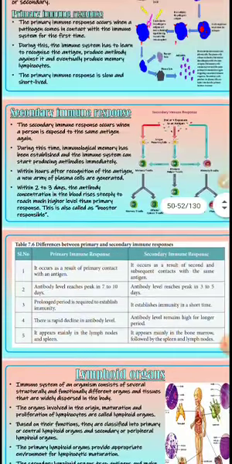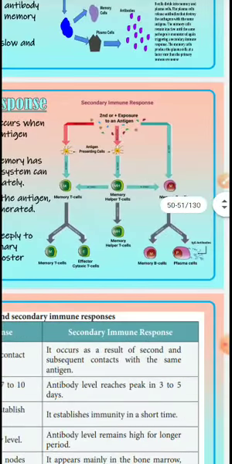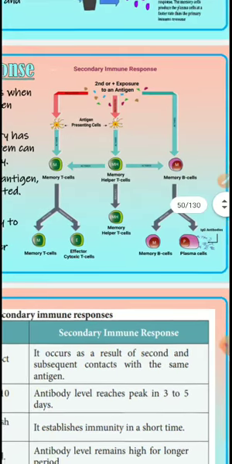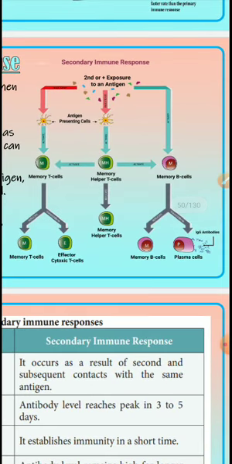Okay, see what they are showing in the picture. This is a secondary immune response. The same antigen attacks the person again, and what happens at that time is shown in the picture. These are antigen presenting cells. Here are memory T cells, and these are effector cytotoxic T cells, the green color. After that we get IgG antibodies produced.